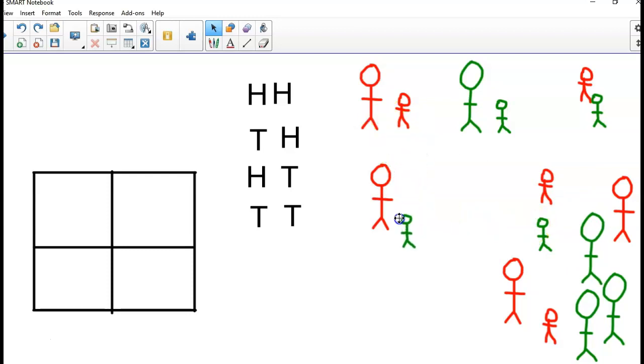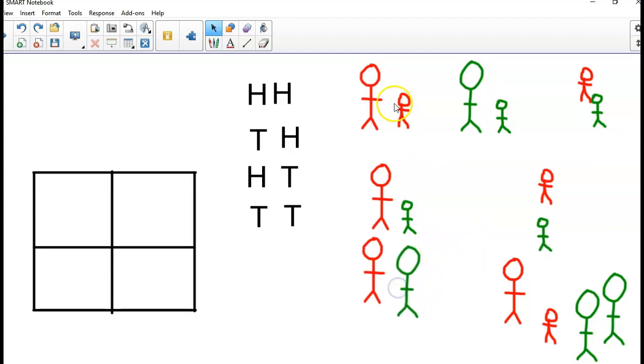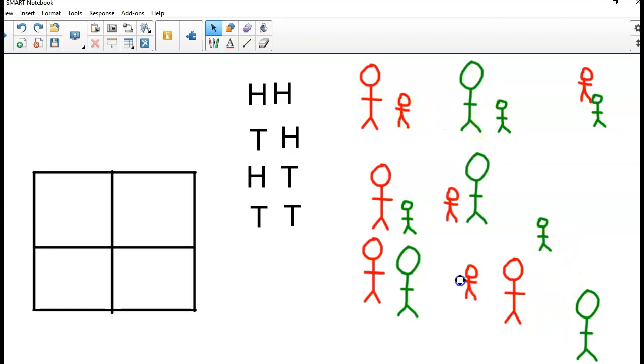A red can go with the green in this scenario. A red can go with a big green. Little red can go with a big green. Little red can go with a little green. So I just basically looked at all the possible combinations.